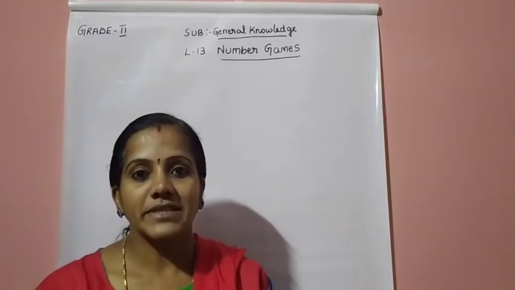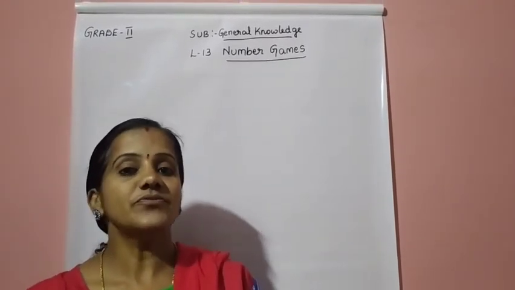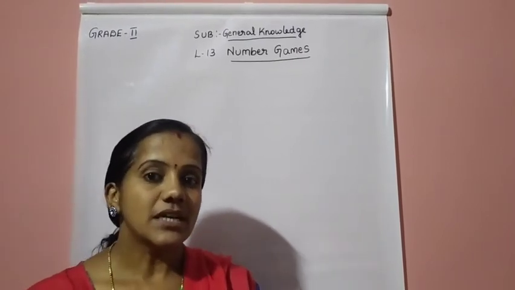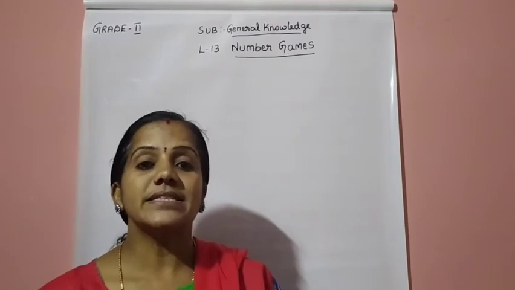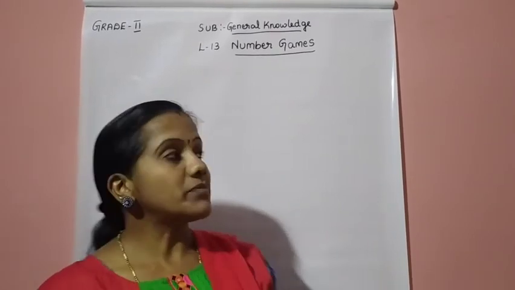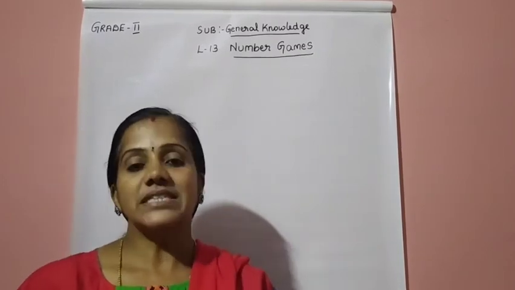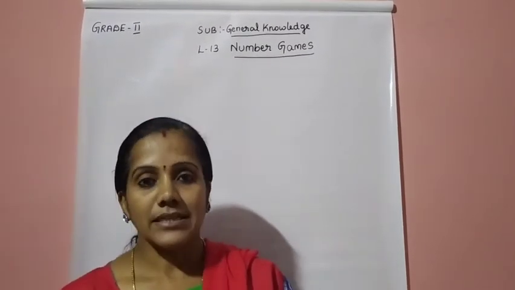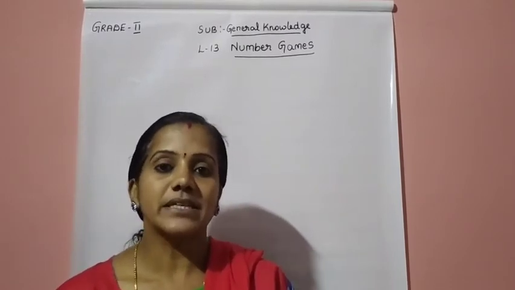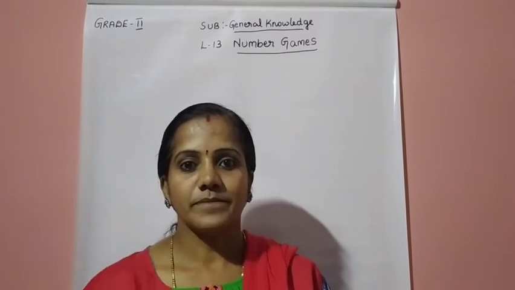Children, now we have completed lesson number 12, directions, and you have learned the 4 directions: east, west, north, south. Now we will go to lesson number 13. The chapter name is number games. Here we will find out some puzzles using numbers. While completing the textbook exercise, we will do this. Okay, children?